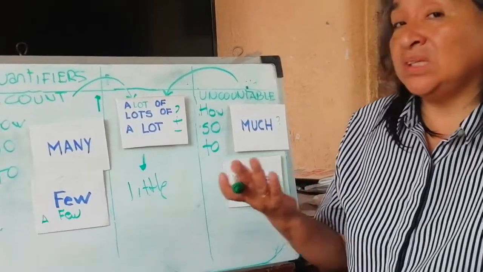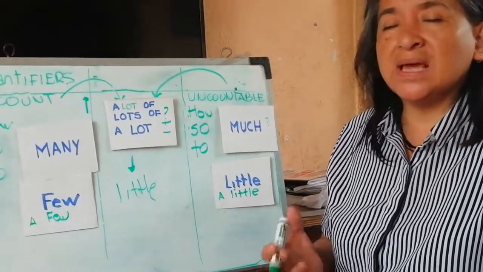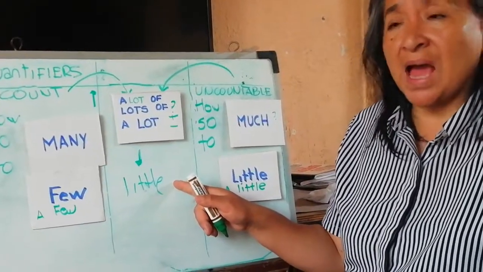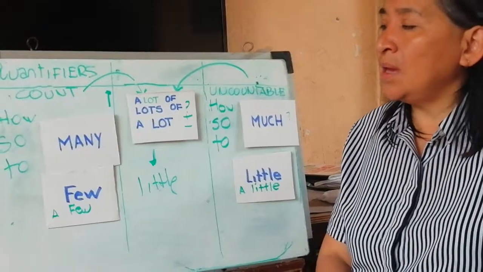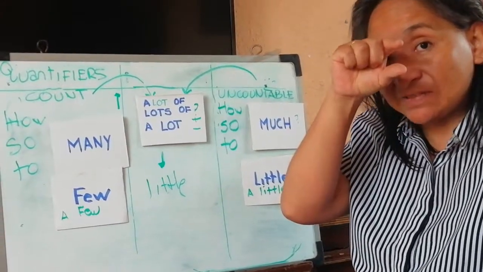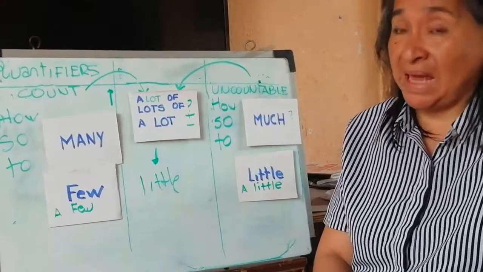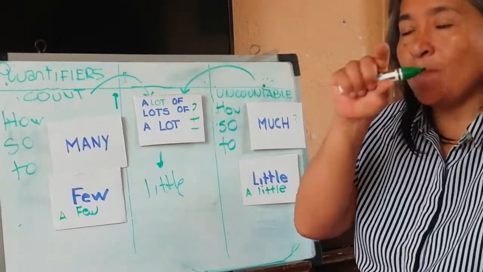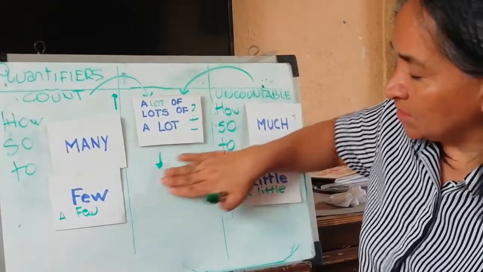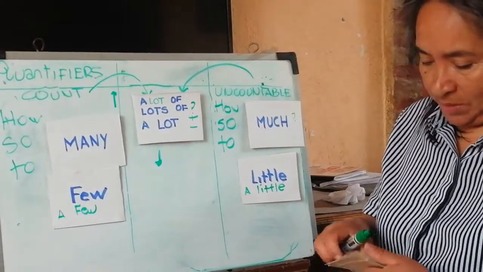Yes, the answer is yes, but the meaning is different. When you say I have little friends, that means that you have little friends. Yes, pequeños, pequeños amigos, muy pequeños. Then it's not what we care about for this moment.